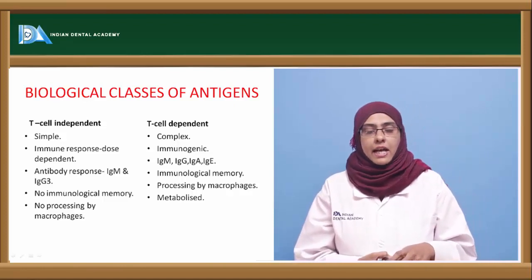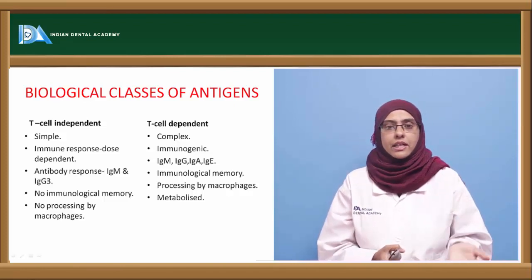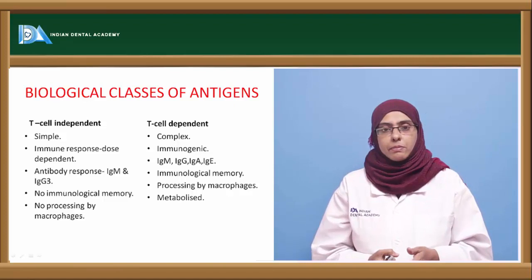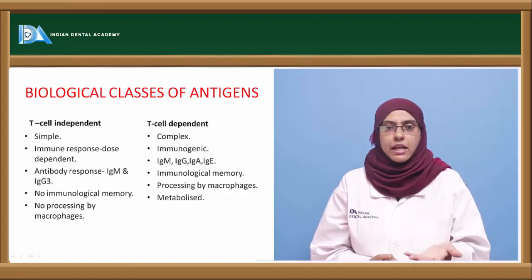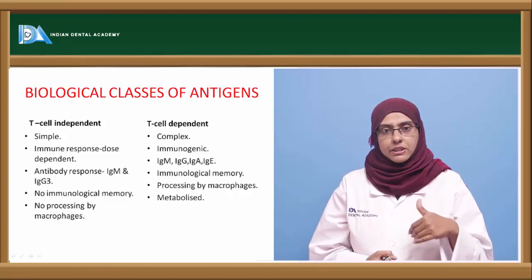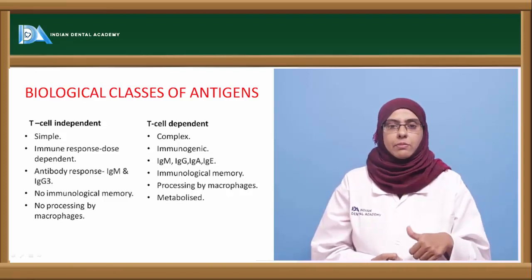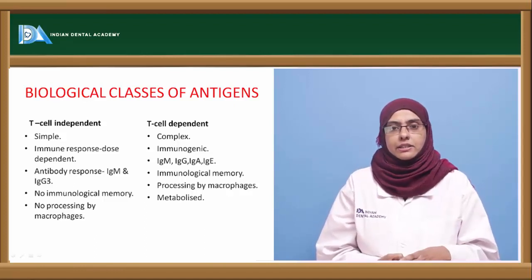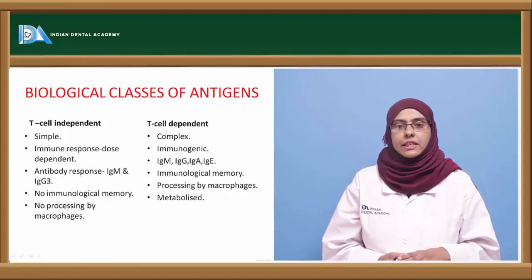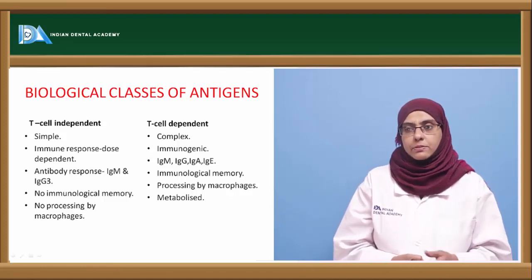Now when the antigen enters the body, two types of responses are produced. One is called the effector response, the other the memory response. The effector response is the primary response towards that particular antigen, whereas the memory response is the secondary response, when on a subsequent infection with the same type of organism, the memory cells are present to interact with that antigen. So in the case of T cell independent antigen, there is no memory response, and